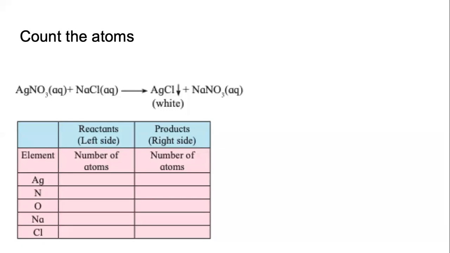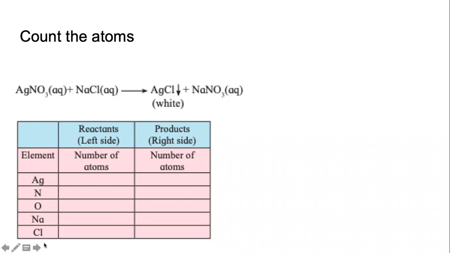And this is why I said, look at the equation carefully. We are starting with that equation. So equation is given. It's the same equation, AgNO3, silver nitrate in the aqueous state. Sodium chloride, aqueous state. So solution of silver nitrate reacts with solution of sodium chloride to form a white precipitate of silver chloride in a solution of sodium nitrate.